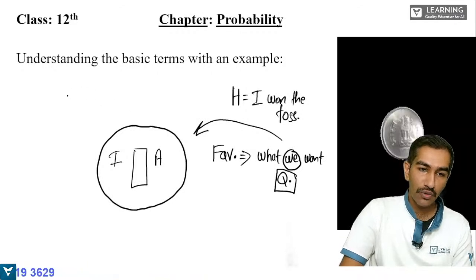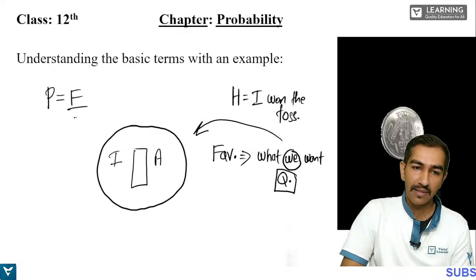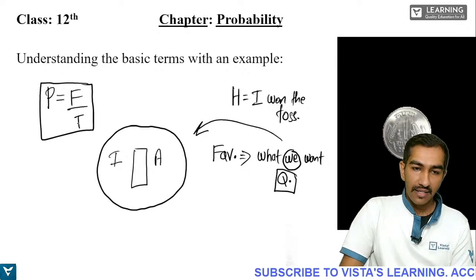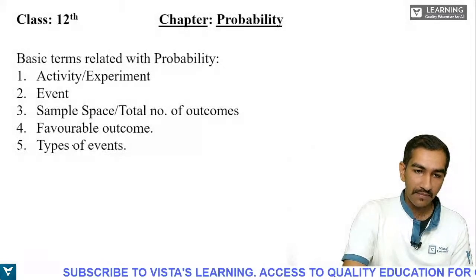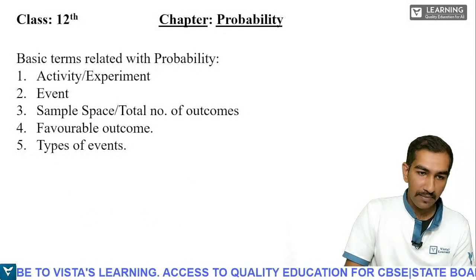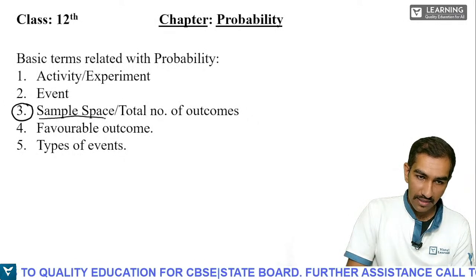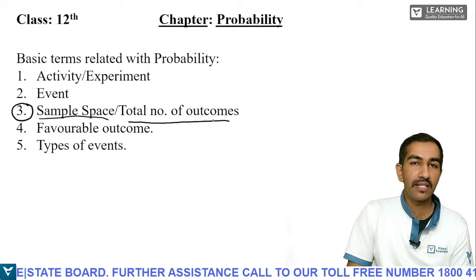And what have I told you, students, what is probability? Probability is nothing but favorable by total. Now what is this total? If you go to the previous slide and see point number 3 there, sample space is also the same and total number of outcomes is also the same. Both have the same meaning.